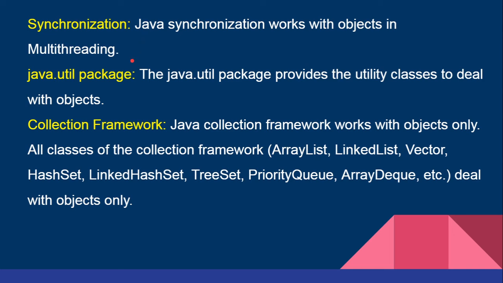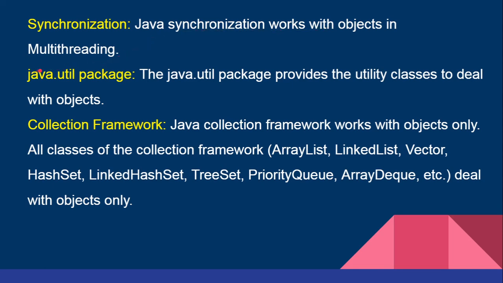Those threads go in parallel in order to complete a job. In order to achieve this multi-threading, we have to work on objects. So to get the multi-threading capacity of Java, we should have this synchronization concept, which is always applied using only objects. So in this scenario also we need to convert the primitive data type into objects, which is auto boxing.